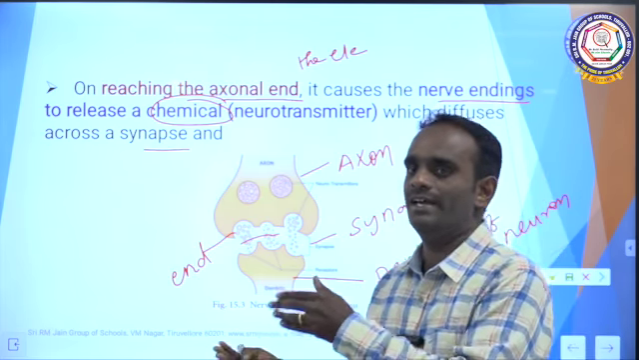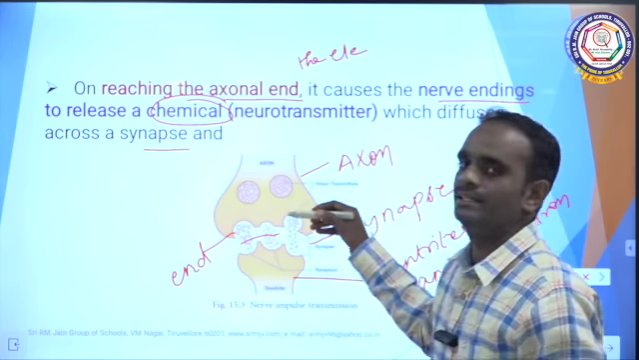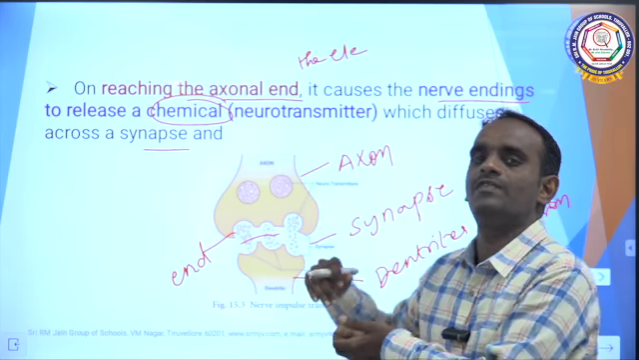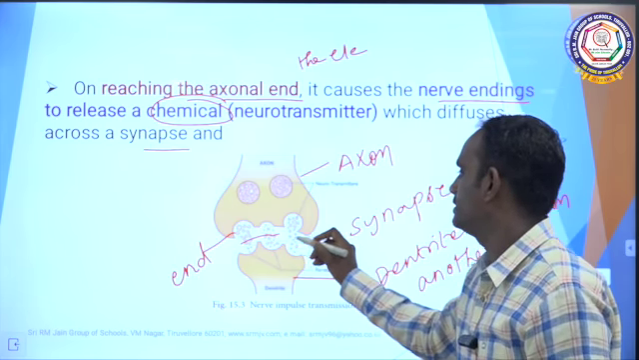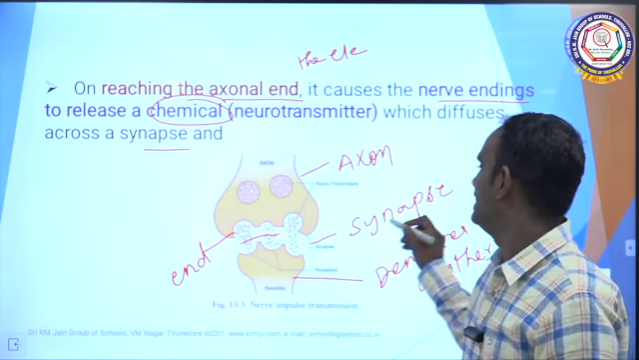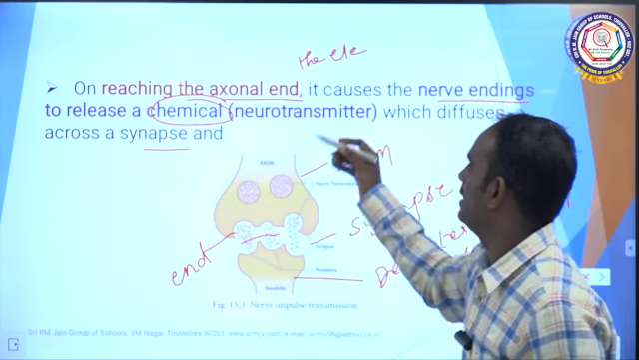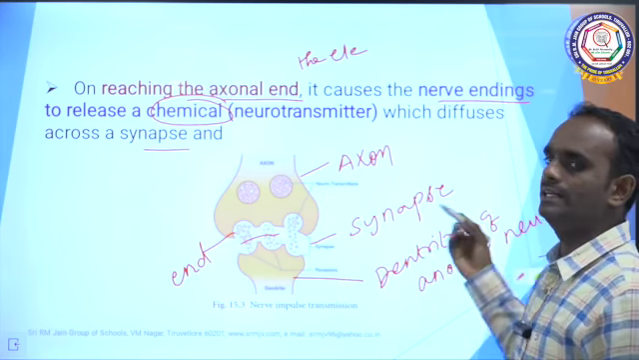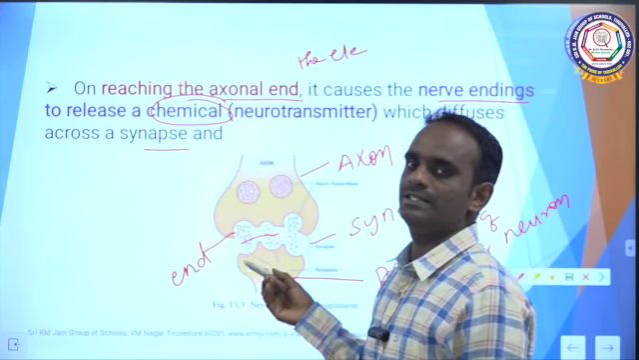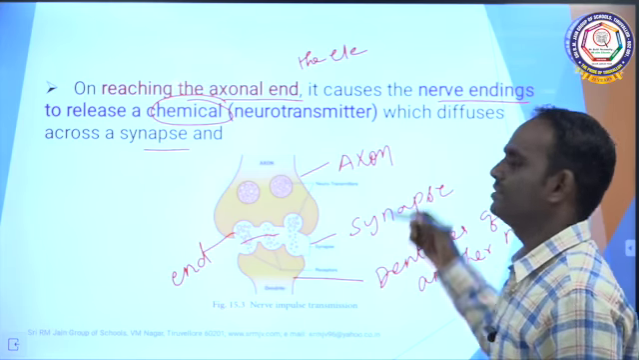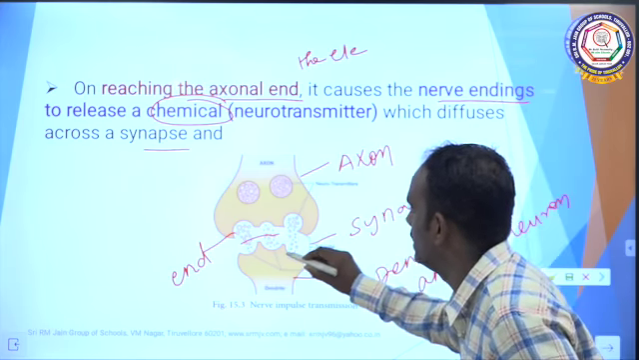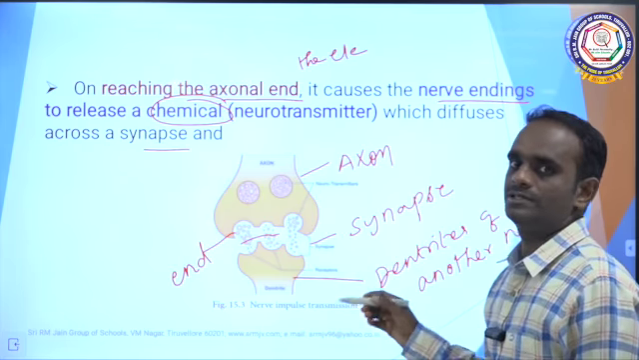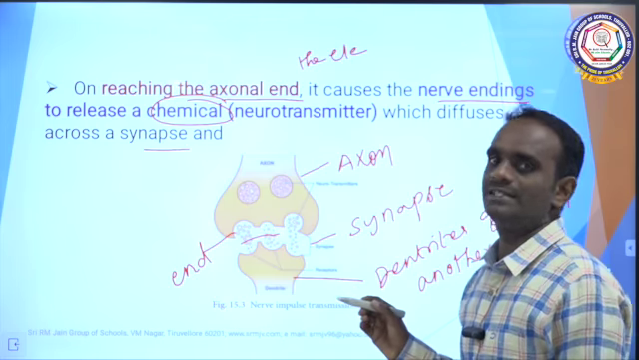The same way, this is the axonal end. The axonal end of one neuron joined with the dendrites of another neuron, that point of connection is called synapse. Once the electrical impulse reaches, it causes the nerve endings to release a chemical substance called a neurotransmitter, which diffuses across the synapse and it stimulates the dendrites to carry out the electrical impulse. Clear?